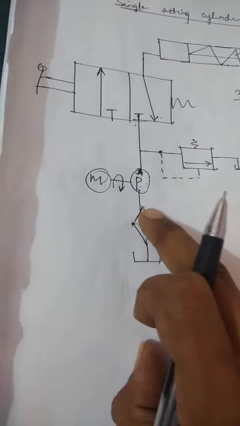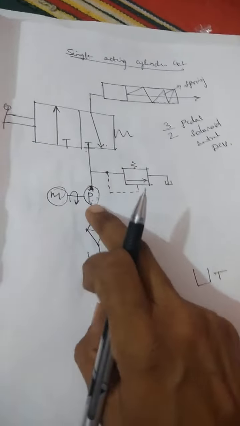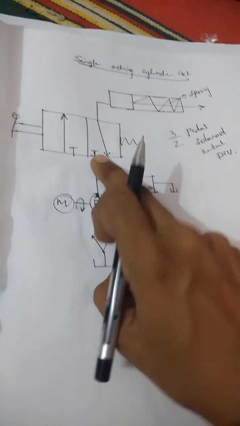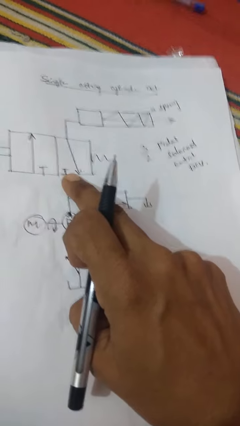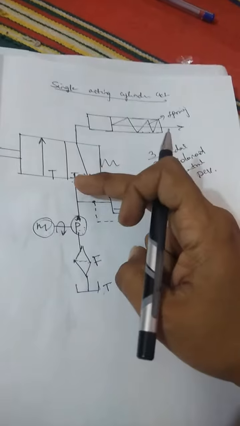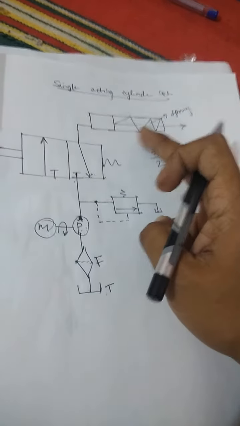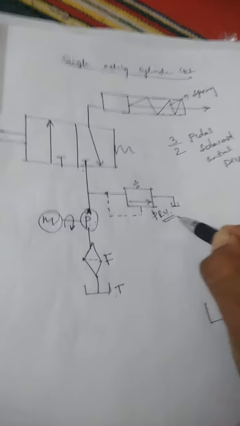The outlet of the filter is connected to the pump. The pump operates with the help of the motor, and its outlet is connected to the 3x2 pedal operated solenoid controlled direction control valve, and the inlet and outlet of the cylinder are connected to this direction control valve. Here this is called the pressure relief valve.